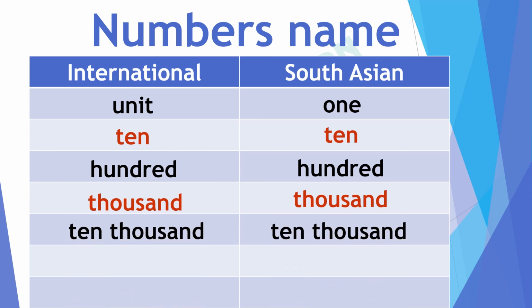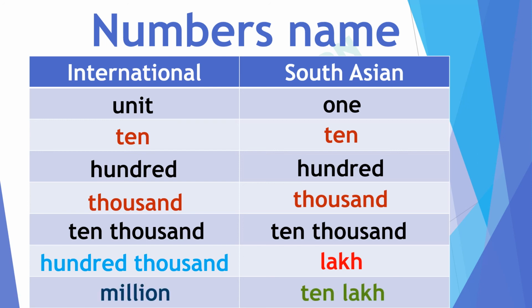Then it comes 10,000. In both systems, the 5th digit is pronounced the same. What will be the place value of the next digit? In the International Number System, it is 100,000, and in the South Asian Number System, it is called lakh. The 7th digit in the International Number System is called millions. In South Asian it is called 10 lakh.